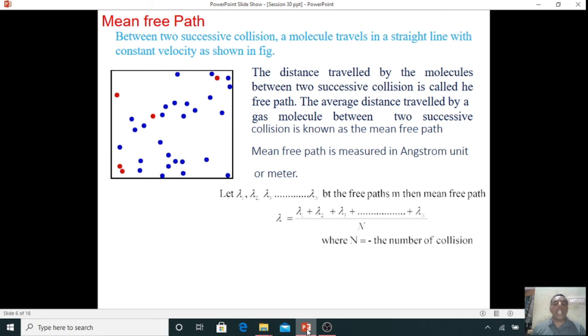Let lambda 1, lambda 2, lambda 3, up to lambda n be the free paths of a molecule. Then lambda, the mean free path, is equal to lambda 1 plus lambda 2 plus lambda 3 up to lambda n, divided by n, where n is the number of collisions undergone by the molecule.